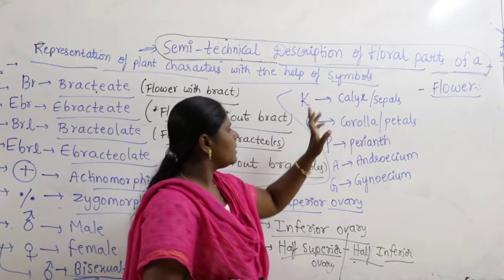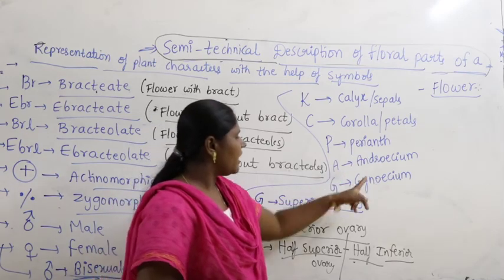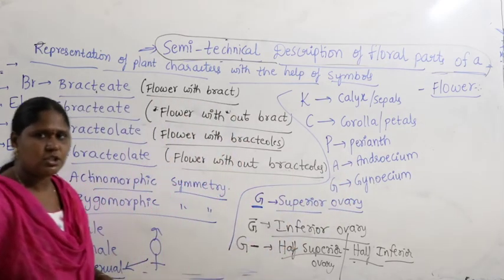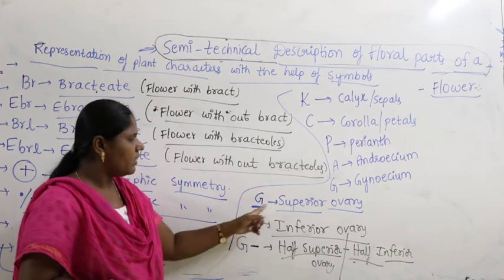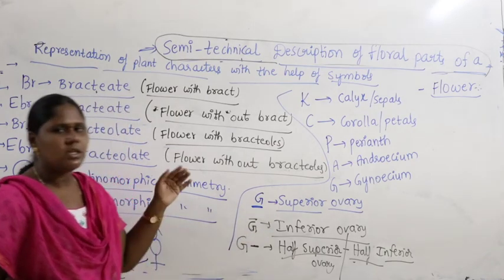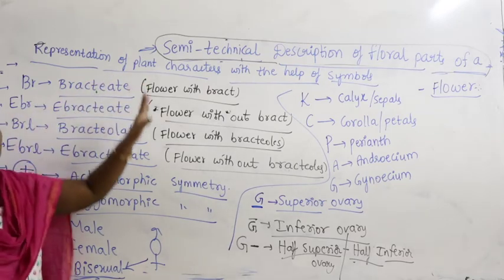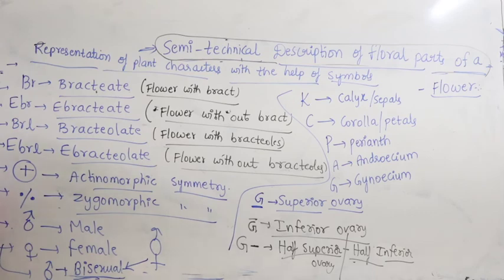K is for calyx, C is for corolla, P is perianth, A represents androecium and G represents gynoecium. In gynoecium, G down bar is superior ovary, G up bar represents inferior ovary, G half bar represents half superior or half inferior ovary. Symbolic representation of the characteristics comes under semi-technical description of a flower.